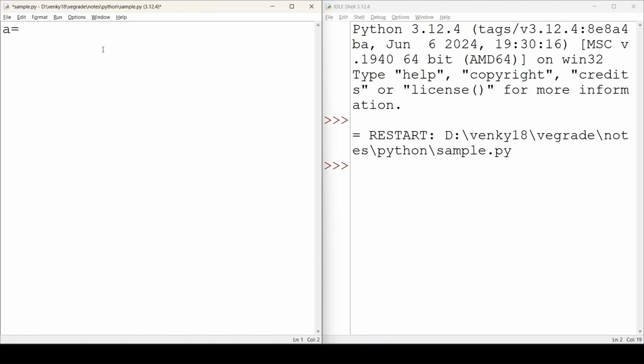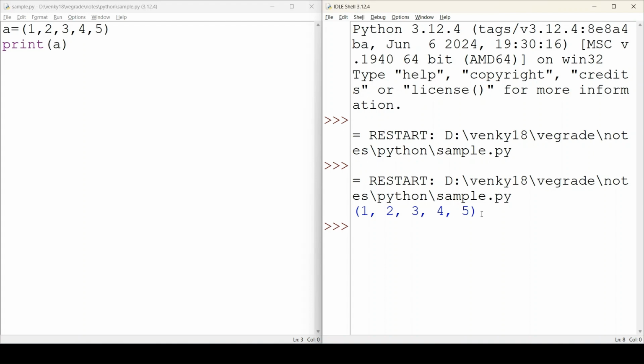So I'm taking here one example of a tuple. So this is the syntax of declaring a tuple. Here the tuple should be declared by using parentheses, whereas the list has square brackets, right? So I'm taking some numbers from 1 to 5. Let us try to print this tuple. So here you can see we are getting the output as 1 2 3 4 5, right?